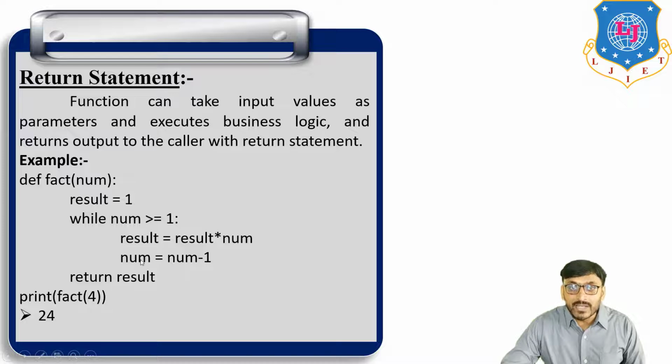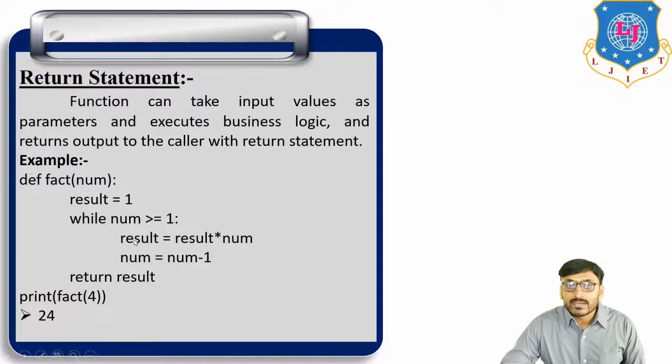Then this value 3 is transferred back here. So 3 is greater than 1. Result is equal to result into num. What is the value of result in the previous cycle? That is 4. And what is the value of num? That is 3. So 4 into 3 is 12. Then 3 minus 1, so we get number equal to 2. Then again transfer here: 2 is greater than or equal to 1.